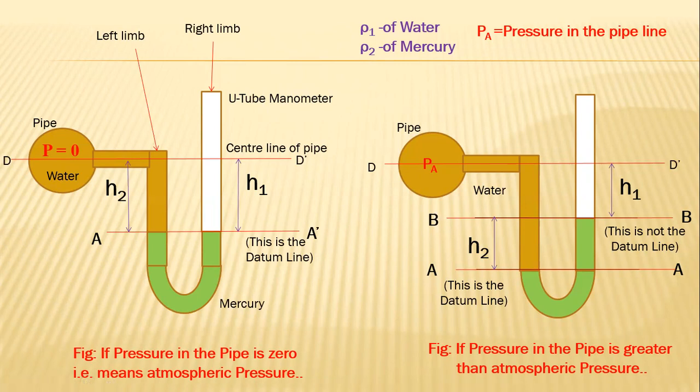If there is atmospheric pressure, then mercury in the U-tube manometer has the same height in the left limb as well as the right limb.